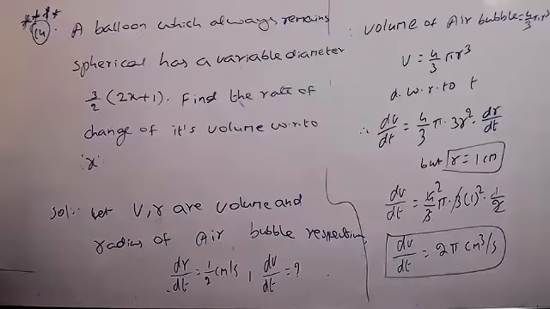Finish. This is the more important question. A balloon which always remains spherical has a variable diameter 3 by 2 into 2x plus 1. Now find the rate of change of its volume with respect to x. That means we have to find dV by dx.